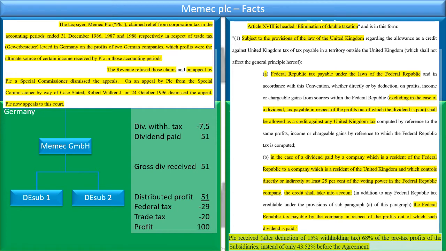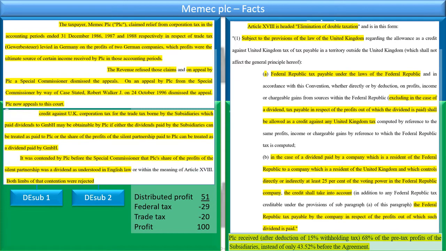But again, Memec loses because, just finishing the facts here. A credit against UK corporation tax for trade tax borne by subsidiaries which pay dividends to GmbH may be obtainable either if the dividends paid by the subsidiaries can be treated as paid to the PLC, right?